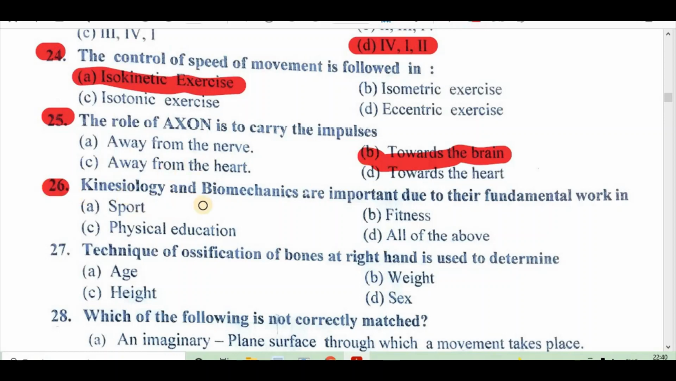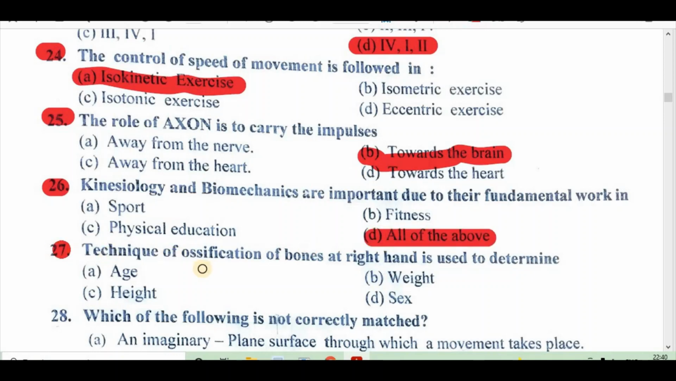26. Kinesiology and biomechanics are important due to their fundamental work in: A. Sport, B. Fitness, C. Physical education, D. All of the above. Right answer is D. All of the above.